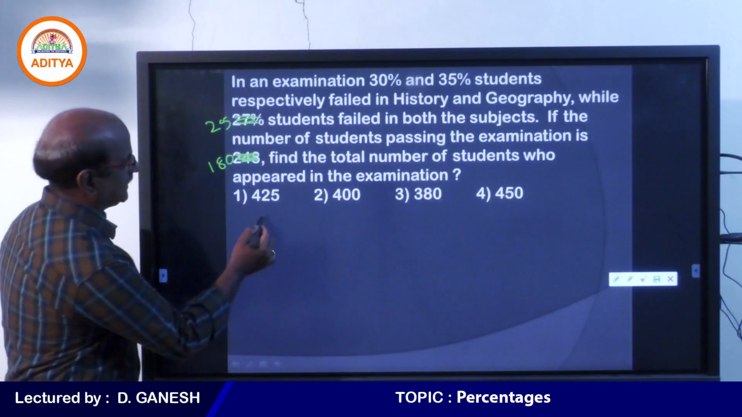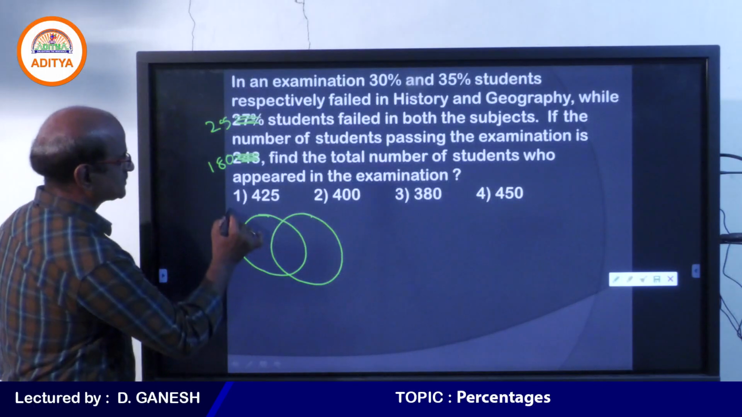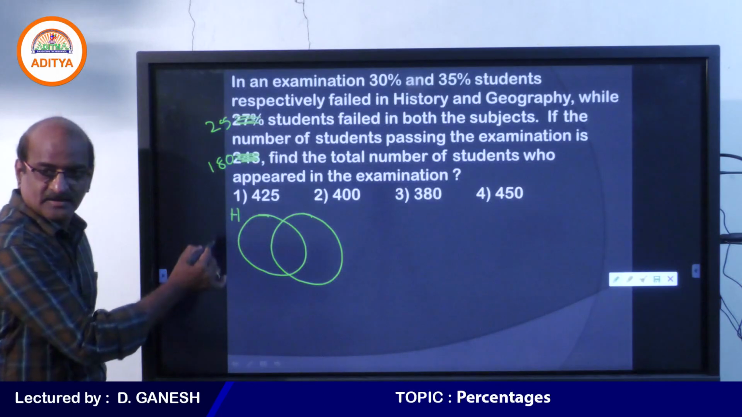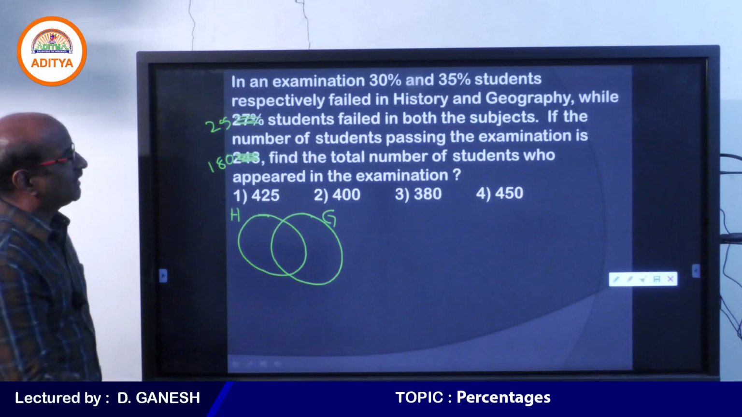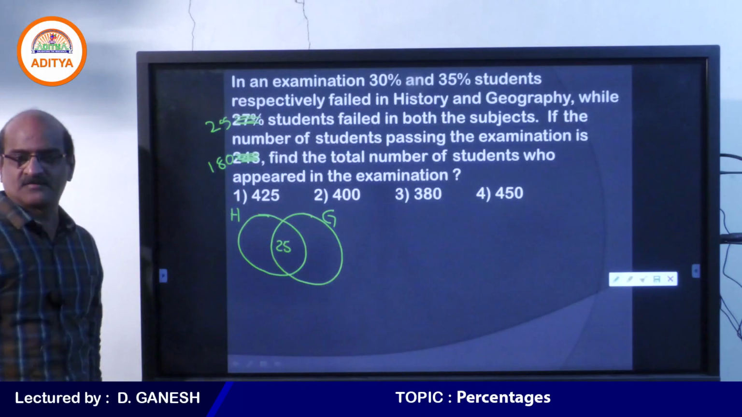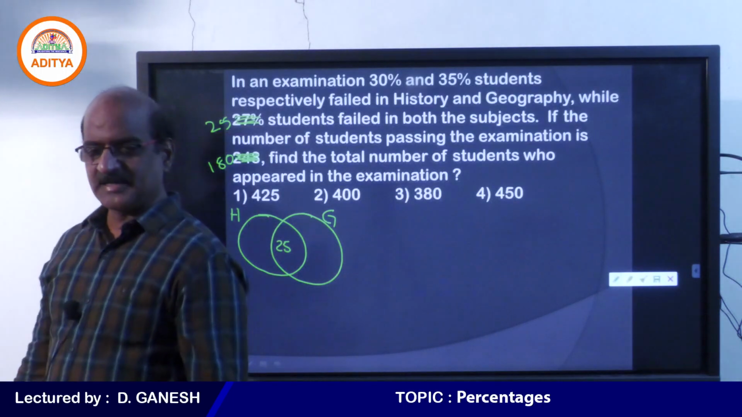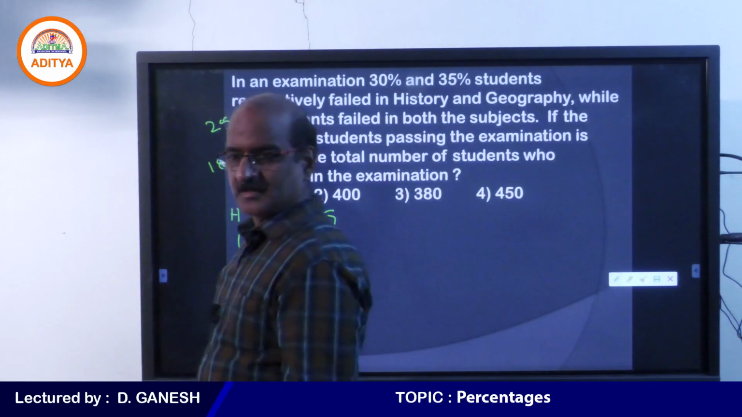So we are actually handling 2 different subjects, history and geography. So these are the people who fail in history, and these are the people who fail in geography. And of course we have 25% failed in both the subjects. Therefore we are starting from that 25%. We must be taking that 25% first, because that is the common area we are considering.